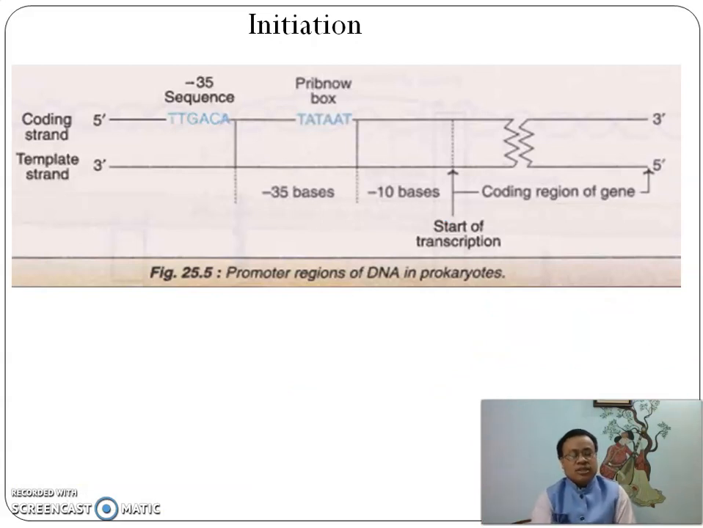Let us see the first step of transcription, that is initiation. In the DNA strand, there are two promoter sites. They have base sequences. This is the Pribnow box, and this is the sequence TTGACA. This is towards the upstream, about 10 base pairs away from the start of transcription, and this is about 35 bases away from the start of transcription. This is the coding region of DNA taking part in the transcription process.